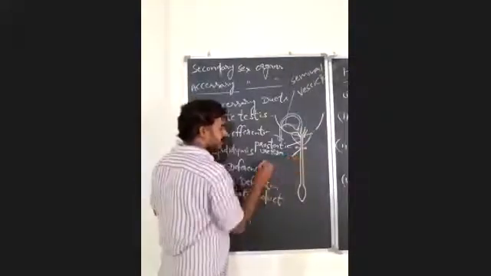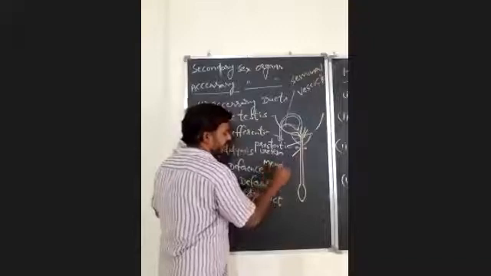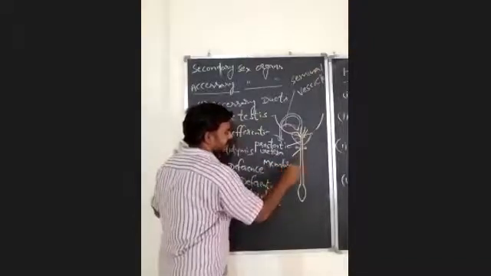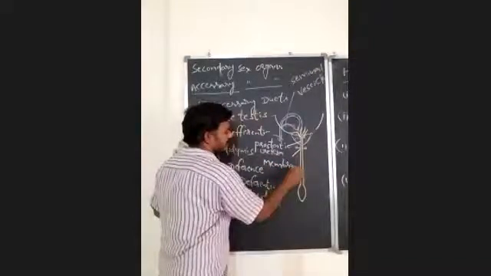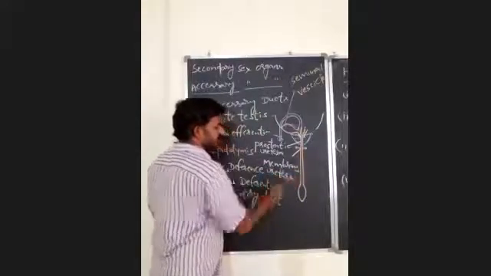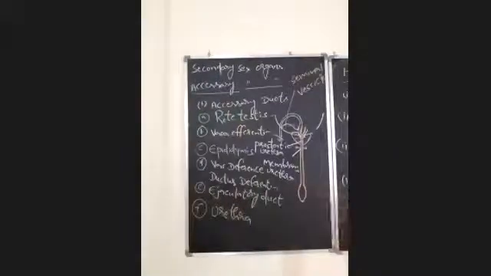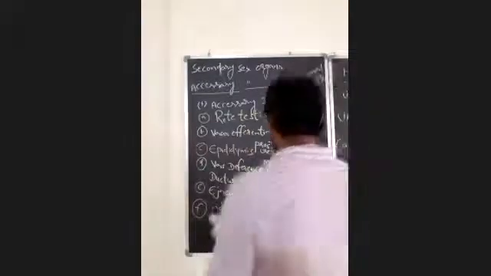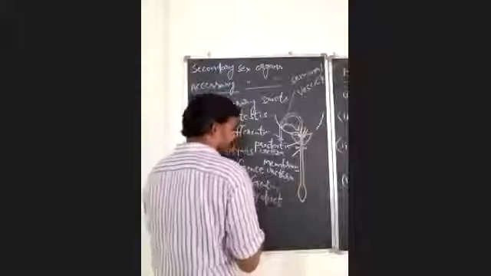So the first one, the anterior most part, is the prostatic urethra. The second one is the middle, the membranous urethra. And the third one is the longest part of the urethra, the penile urethra, which is located inside the penis.